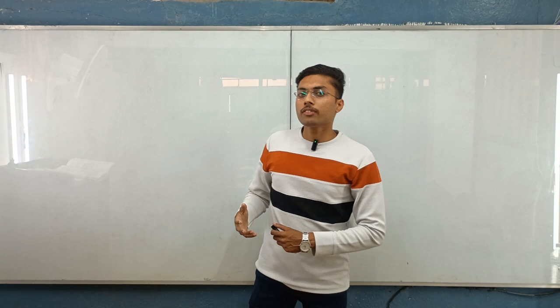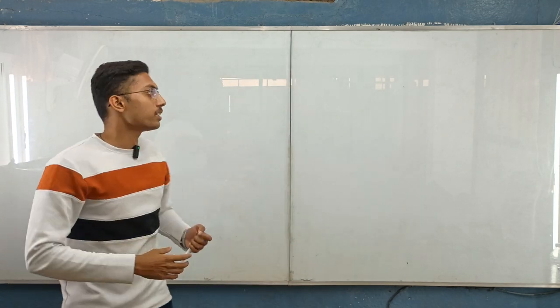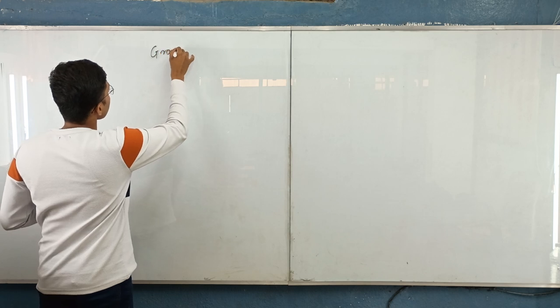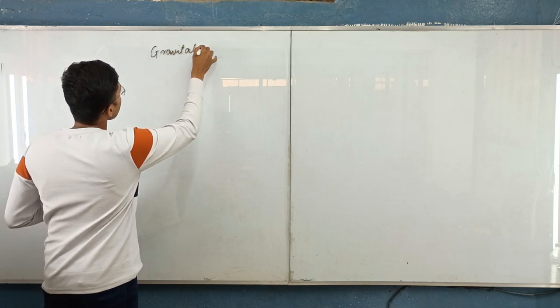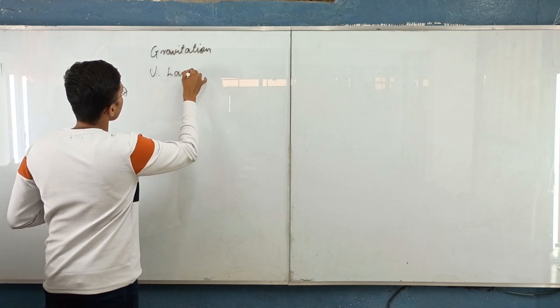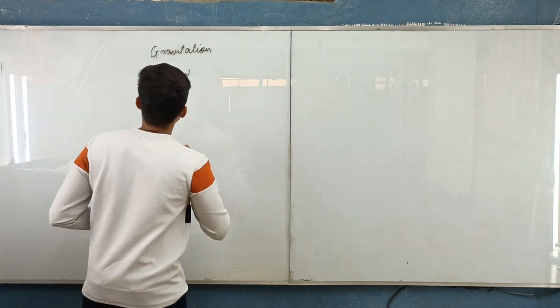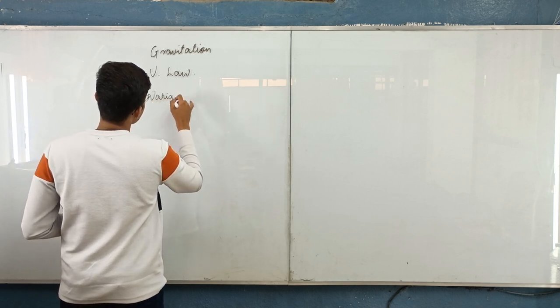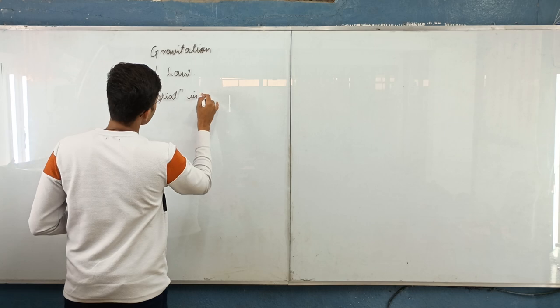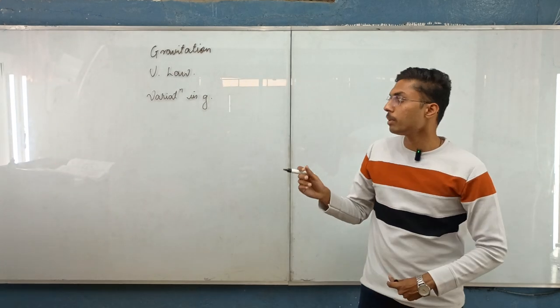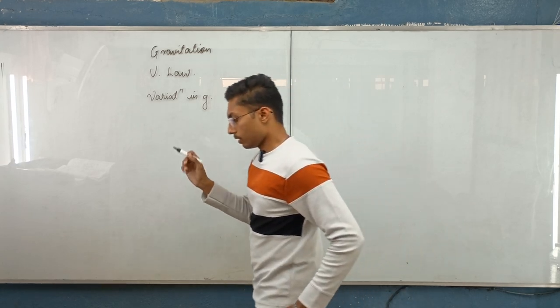So in the chapter of gravitation, till now we have seen first of all what was gravitation, then the universal law of gravitation. Then we also saw the variation in the value of g, that it was maximum on the poles and minimum at the equator.